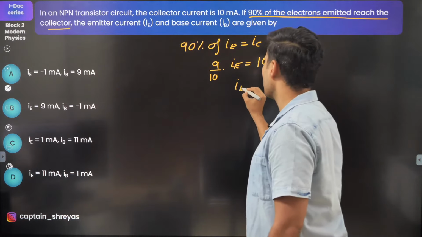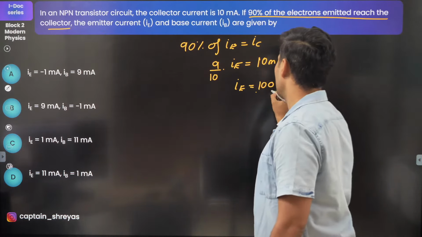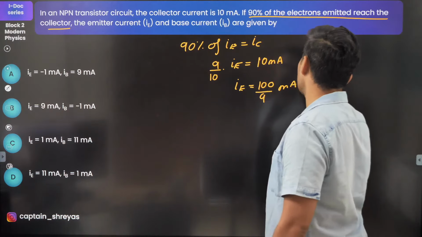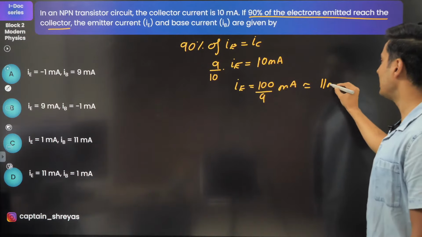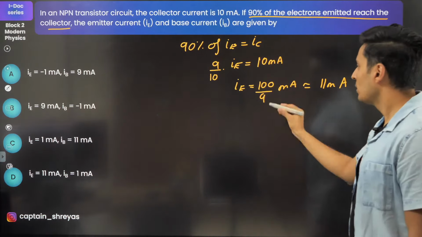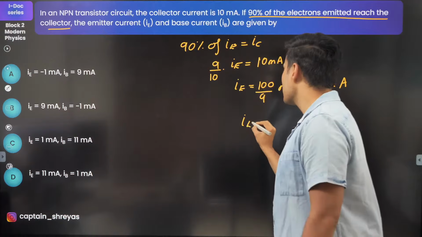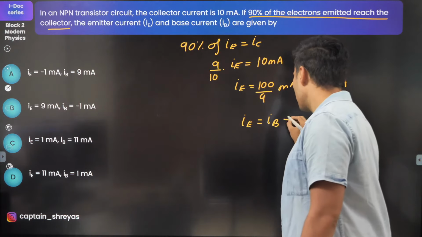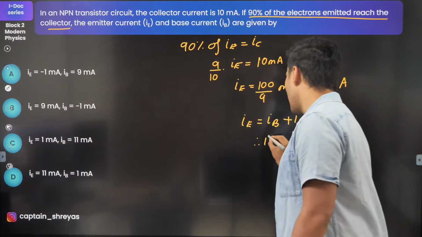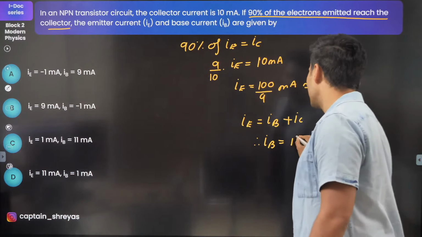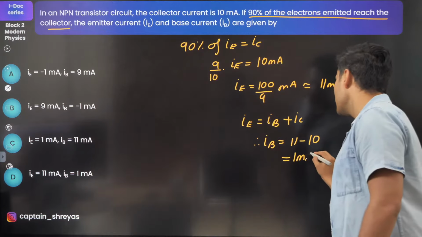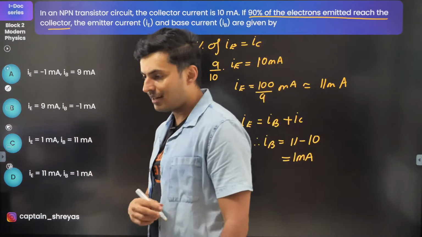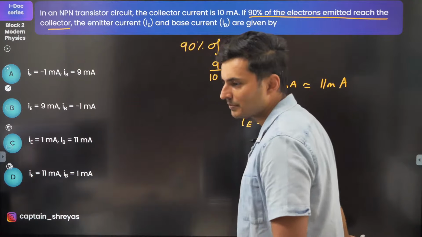So IE is 100 by 9 milliamperes. That's roughly going to be 11 milliamperes. Very good. Now IE is nothing but IB plus IC. So IB will be IE, which is 11, minus IC, which is 10. So it's just going to be 1 milliampere. So 11 and 1. There you go, option D.